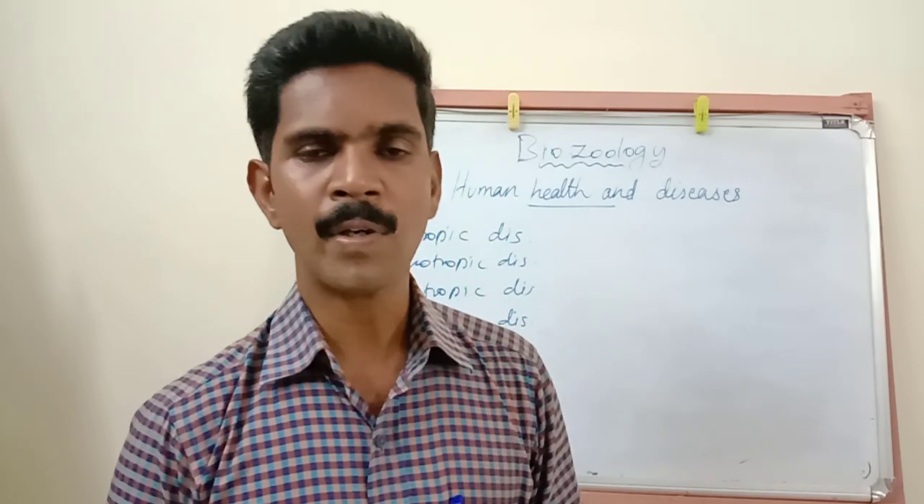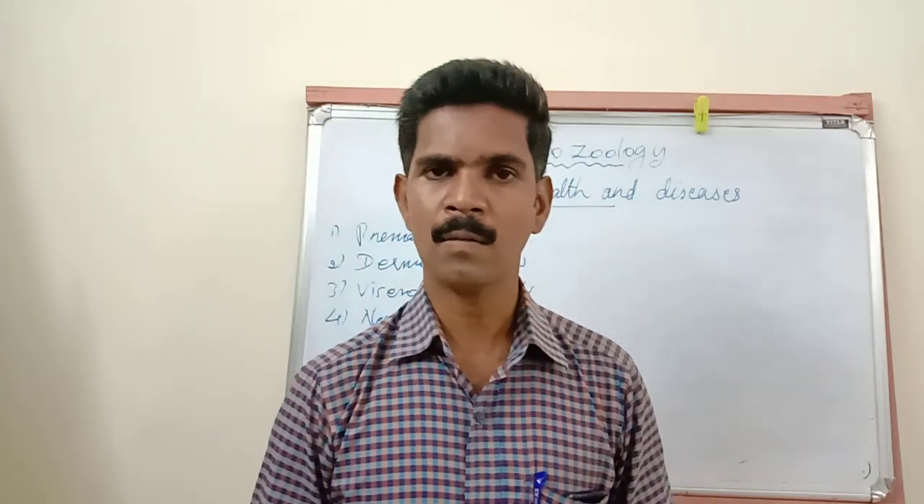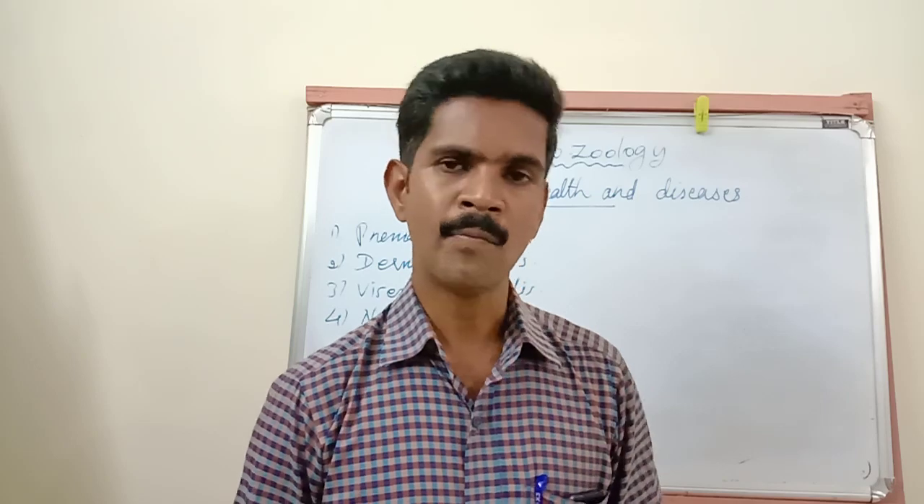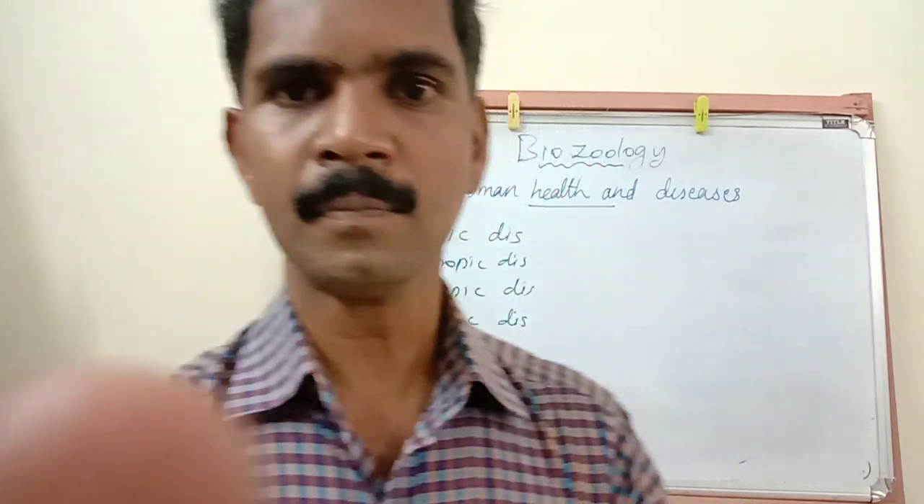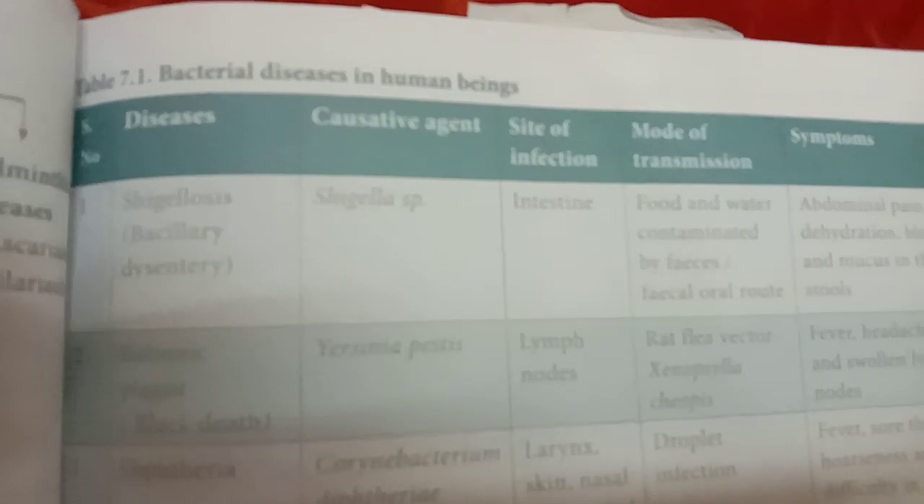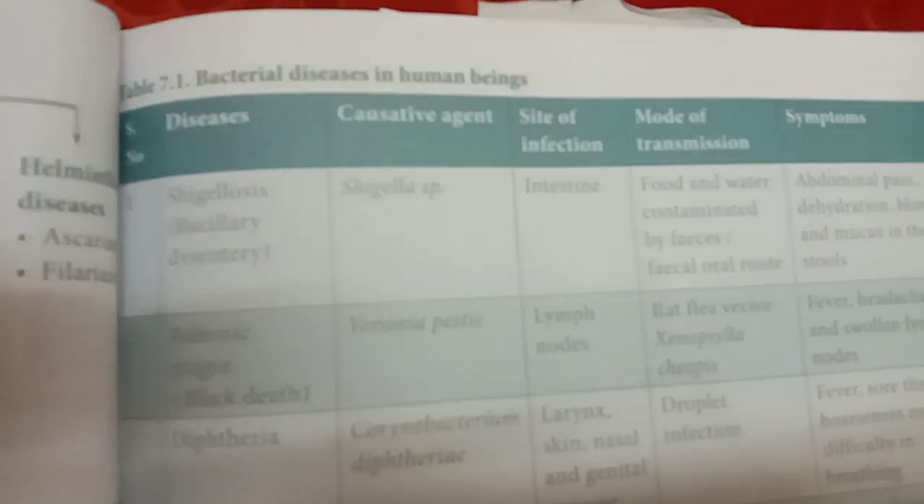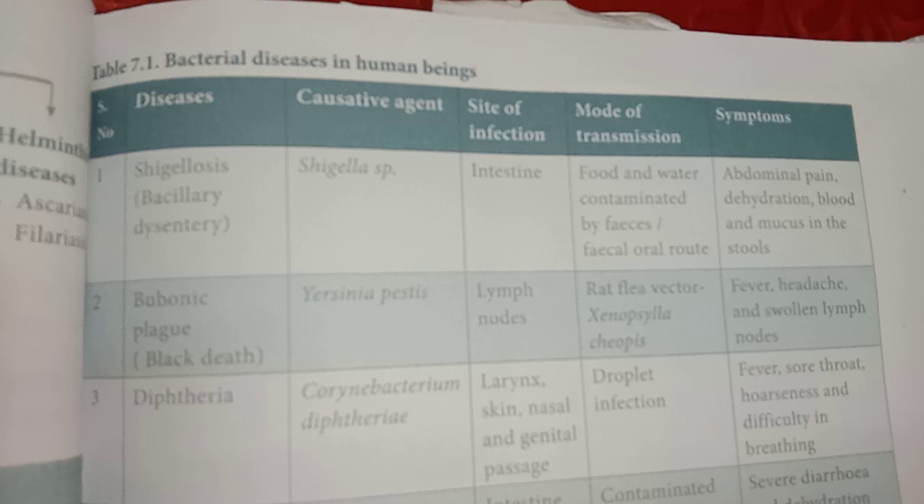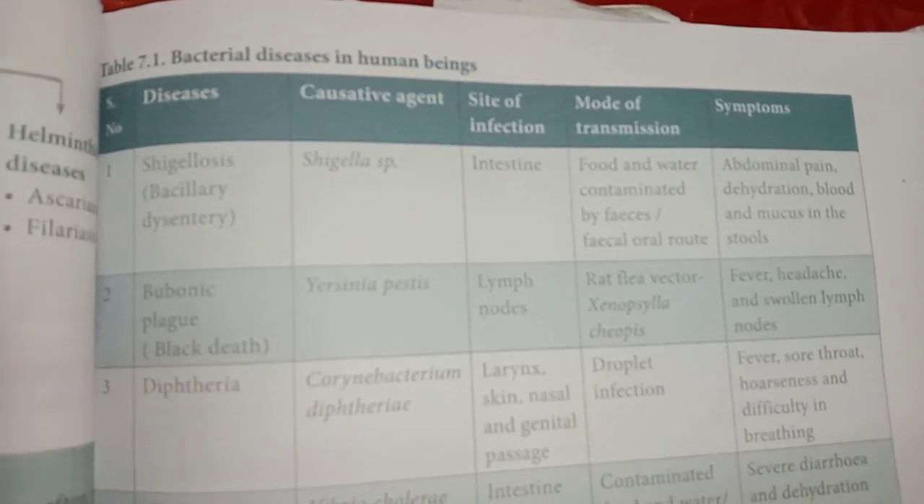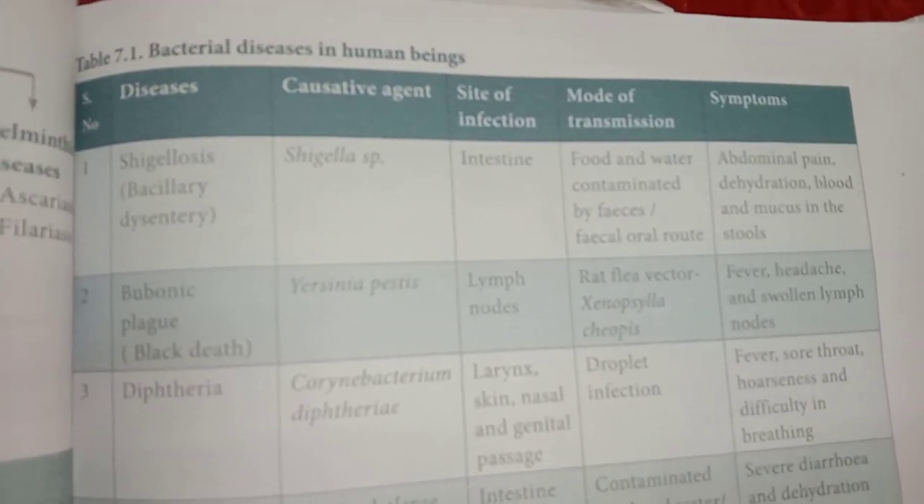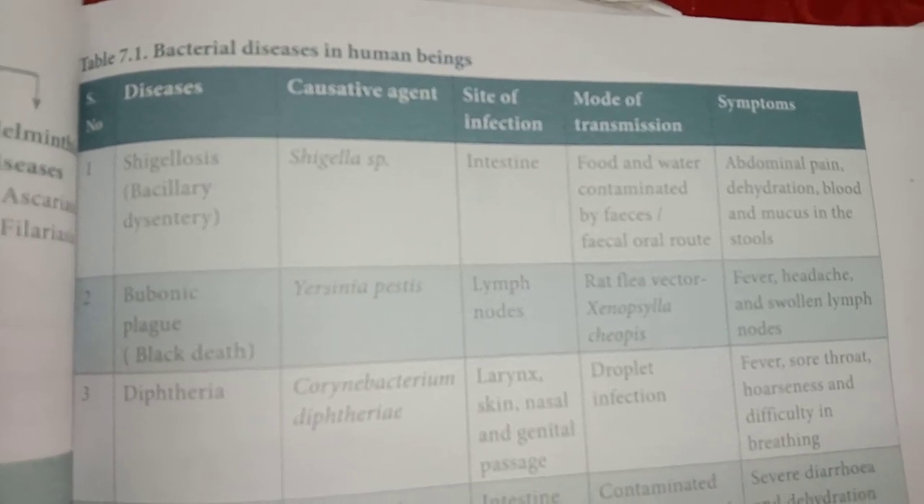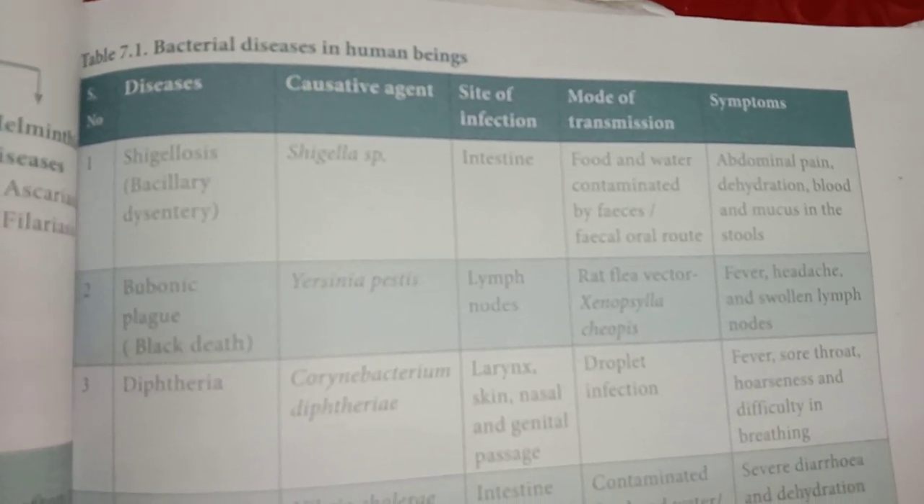Now we are going to study about these diseases, both the bacterial and viral diseases, one by one. Okay, my dear students, first we are going to study about the bacterial diseases. The first disease is called Shigellosis, otherwise called bacillary dysentery.